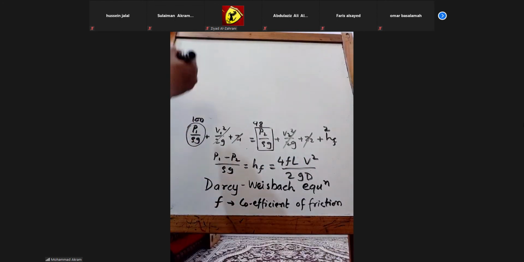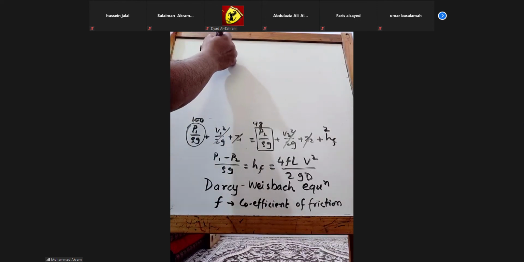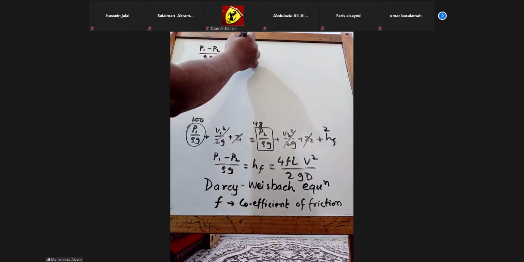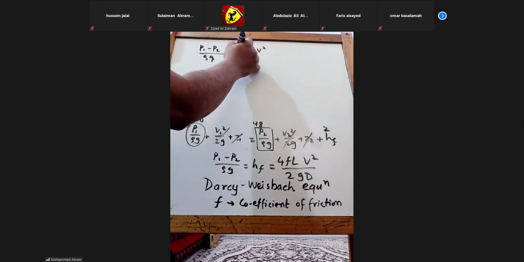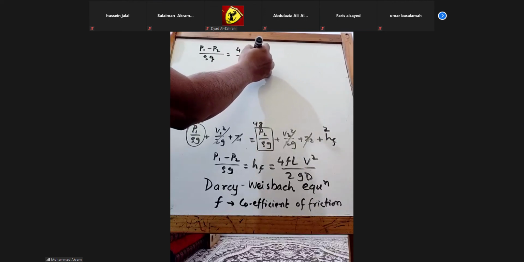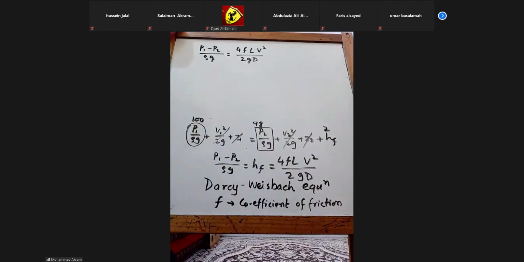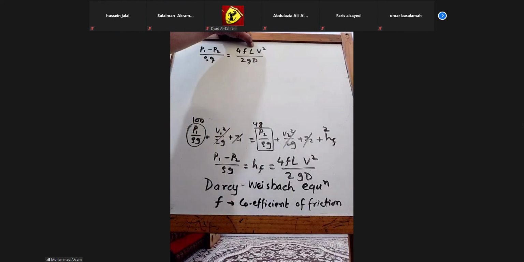So (P1 minus P2) over rho g is equal to 4FLV square divided by 2gD. So f is the coefficient of friction, L is the length of pipe, or you can say whatever distance you are measuring between the 2 points.